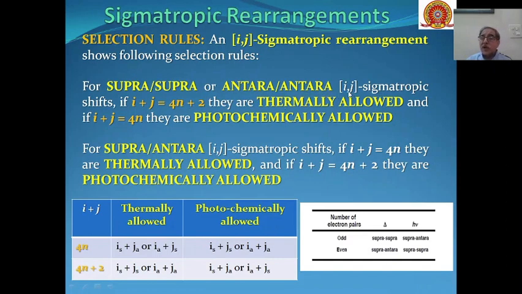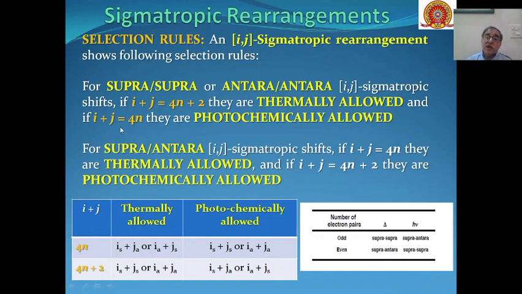Then if the order of the sigmatropic shift is i,j and i plus j is 4n plus 2, then such reactions will be thermally allowed. And if under these circumstances i plus j is 4n, then these will be photochemically allowed.